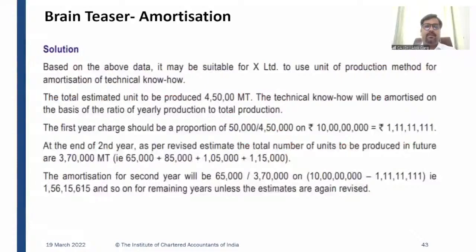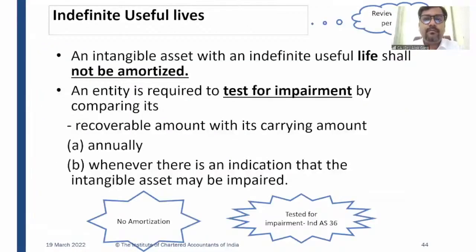We have discussed this concept. Indefinite useful life. I have told you that where the useful life is indefinite, the company has to review in every period whether the indefinite life has become finite. An intangible asset with an indefinite useful life shall not be amortized. Of course, if we are not aware of the life, how can we amortize? An entity is required to test for impairment by comparing its recoverable amount with the carrying value, right? And there is mandatory impairment testing for assets having an indefinite useful life as per Ind AS 36. Okay.